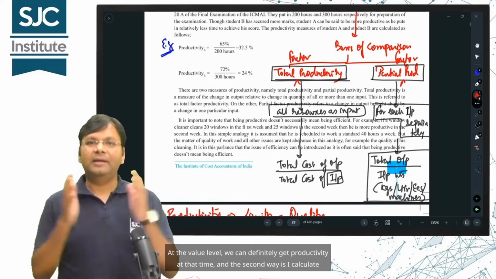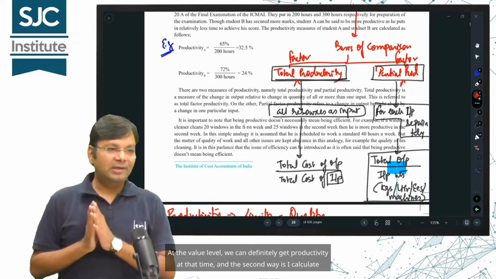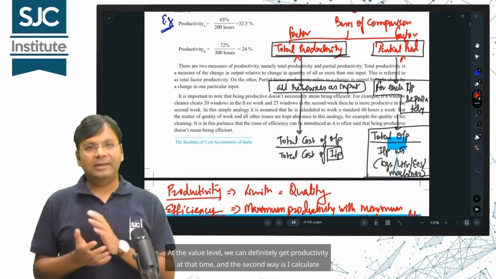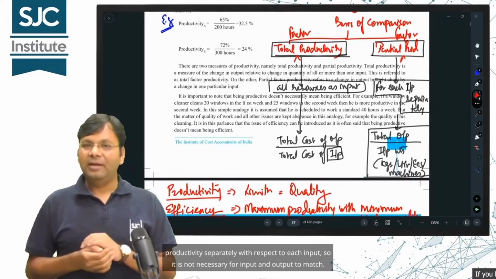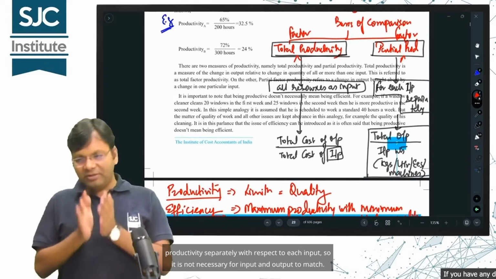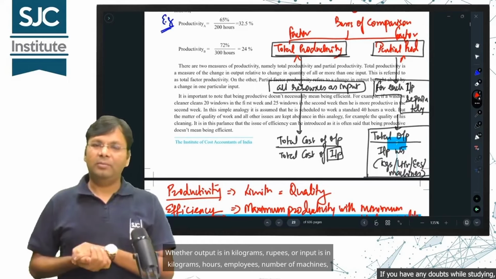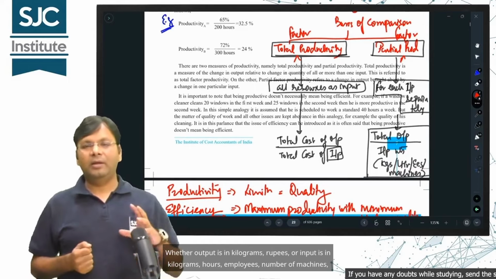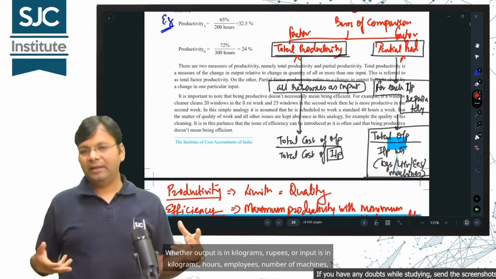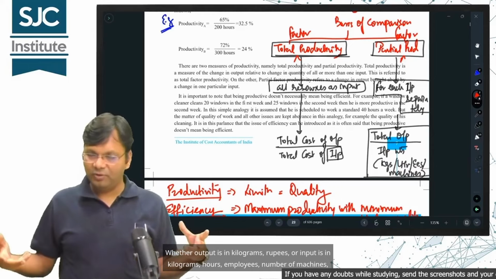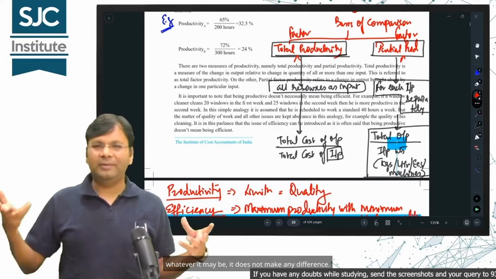At the value level, we can definitely get productivity at that time, and the second way is I calculate productivity separately with respect to each input, so it is not necessary for input and output to match. Whether output is in kilograms, rupees, or input is in kilograms, hours, employees, number of machines, whatever it may be, it does not make any difference.